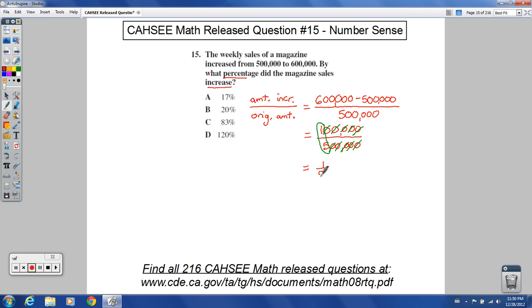And then this is something you should get memorized as a decimal and as a percent. Decimal and percent, you just move the decimal 2 spots. But 1/5, you need to get that memorized as 20%. So 1 out of 5 is the same as 20 out of 100, in other words. So if you didn't have that memorized, you could do long division, do 1 divided by 5. But I think that's one you should get memorized and just know for the Cahsee. Make sure you know that one for the Cahsee. Choice B for number 15.